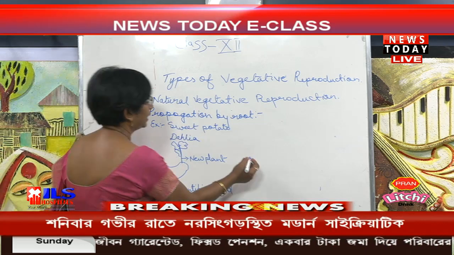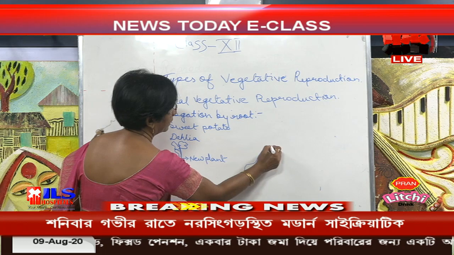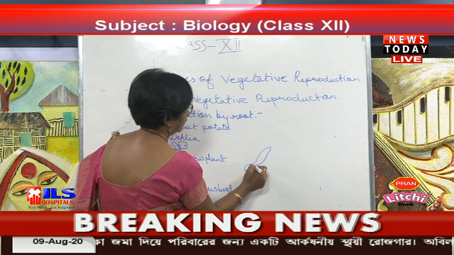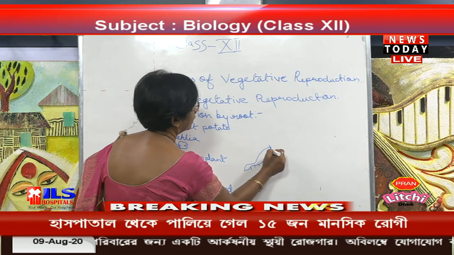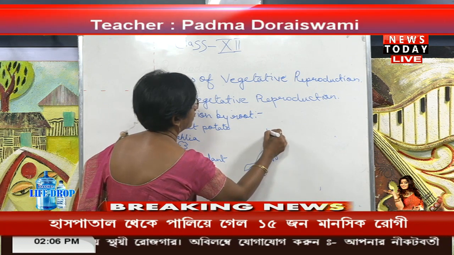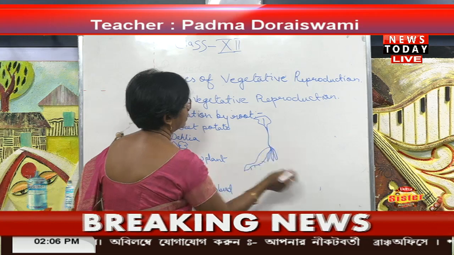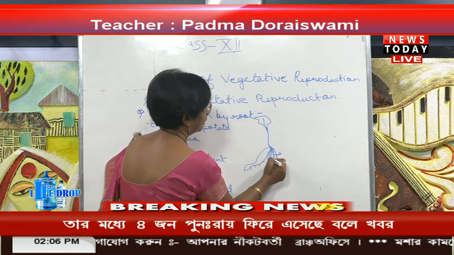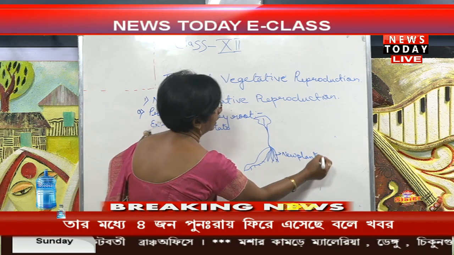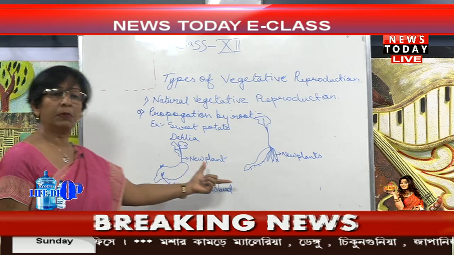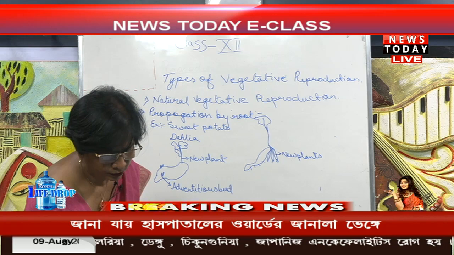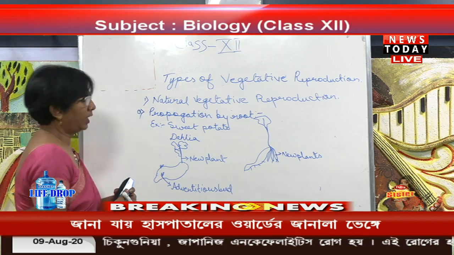The same thing is in dahlia also. These are the new plants which are coming from the buds. So these are the examples of propagation through the roots.